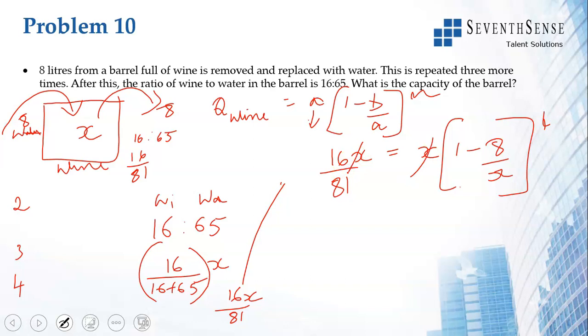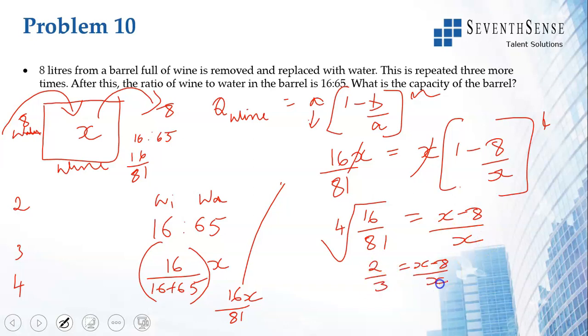Okay, X and X goes. There is a power of 4, so we take the fourth root. The fourth root of 16 by 81 is equal to (X minus 8) by X. So 2 by 3 is equal to (X minus 8) by X. 2X is equal to 3X minus 24. X equals 24. That is the capacity of the barrel. That is what is asked.